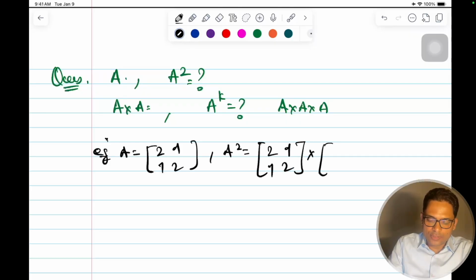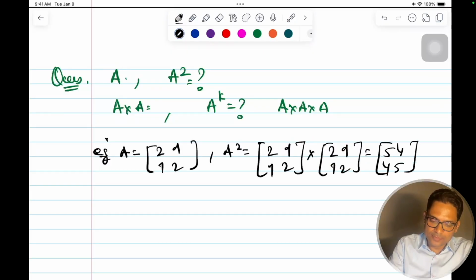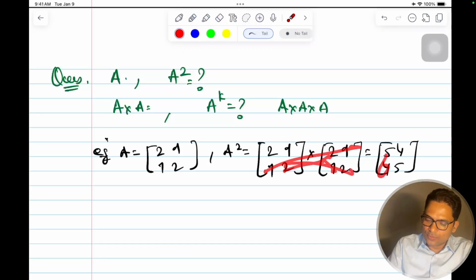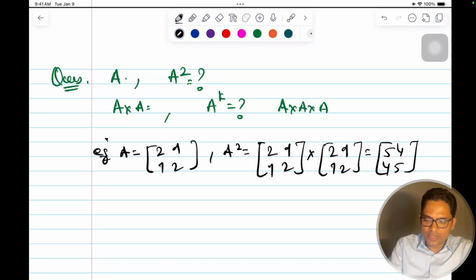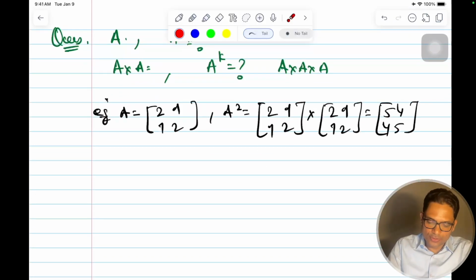I'll do a fast calculation. 2 into 2 is 4, plus 1 into 1 is 1, so that will be 5. 2 into 1 is 2, plus 1 into 2 is 2, so that will be 4. Again this will be 4, and 1 into 1 plus 2 into 2 is 5. So this is the way. Now if I keep on saying that I want A to the power K, how many times will you multiply? This becomes difficult.